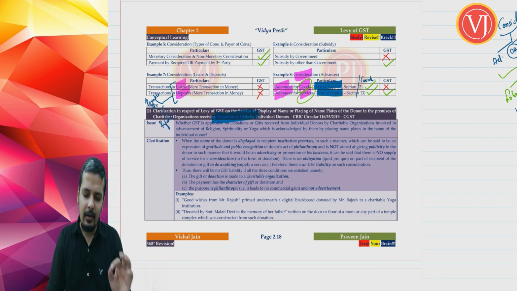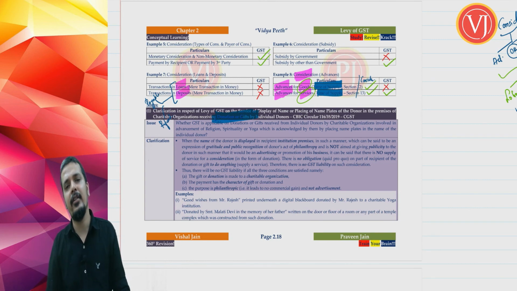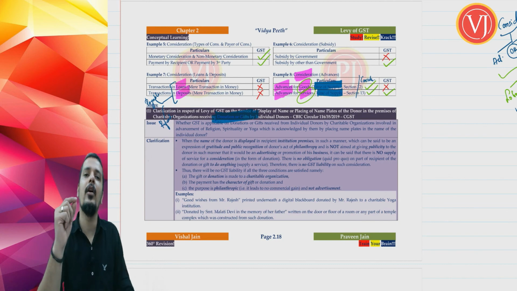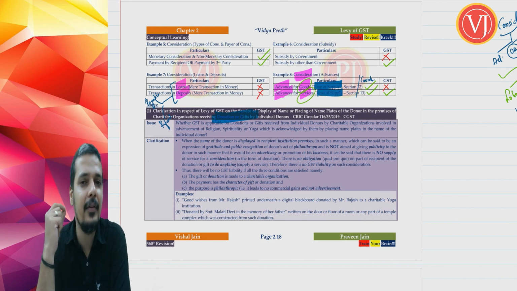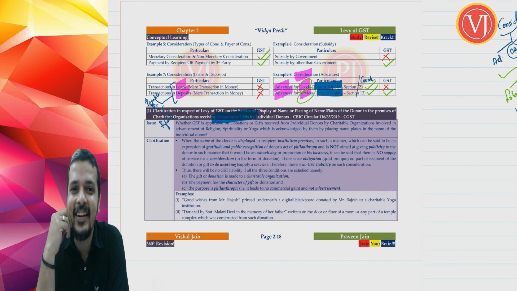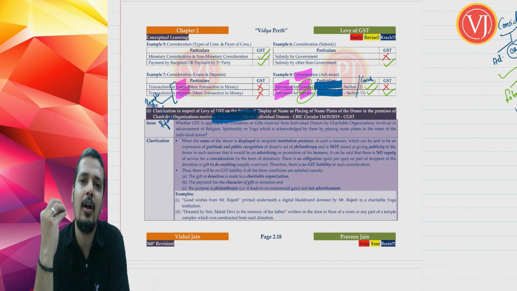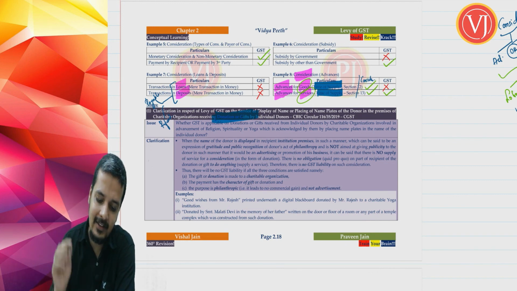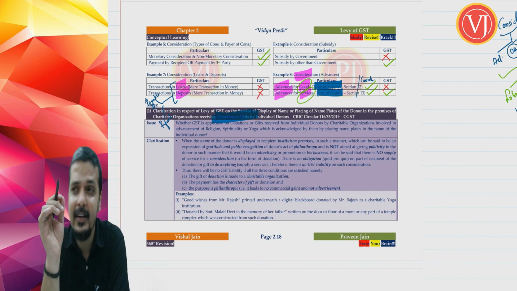There is no GST. So normally when you are giving donations to certain institutions, or supposing you went to your friend's marriage and handed over a money gift or non-monetary gift, is he required to pay GST on that? No, there is no contractual obligation. Supposing you gave a cover of say 1000 rupees at your friend's wedding, and few years later you have some misunderstanding and you don't talk. Can you take that 1000 rupees back? No. There's no contractual reciprocity, no contractual obligation. Back to basics, your Indian Contract Act. Therefore, there will not be any GST.